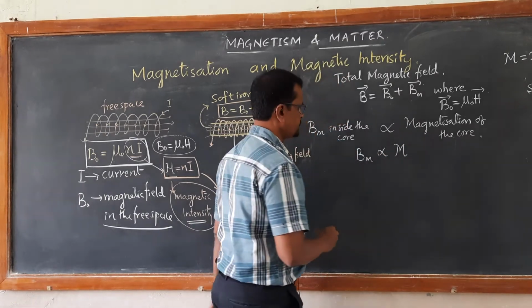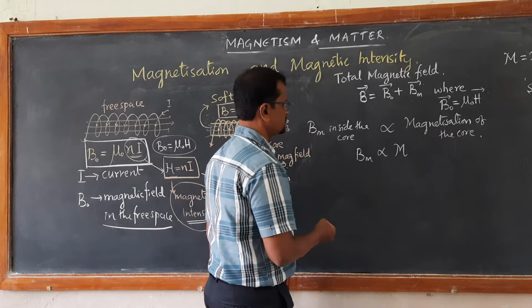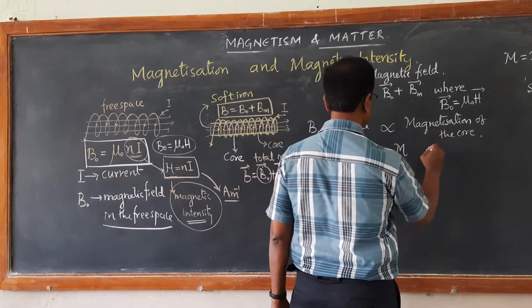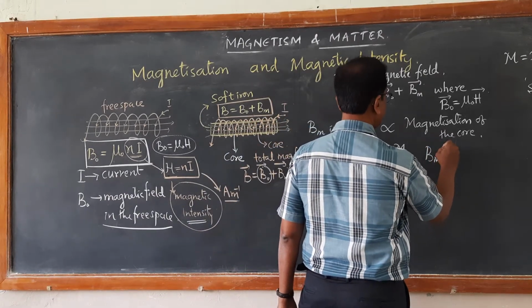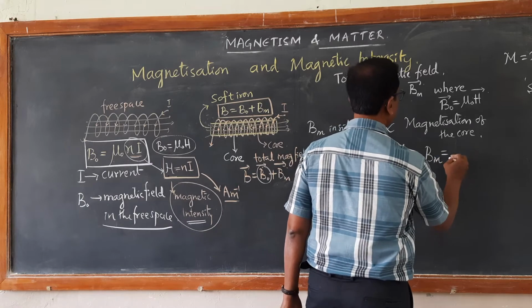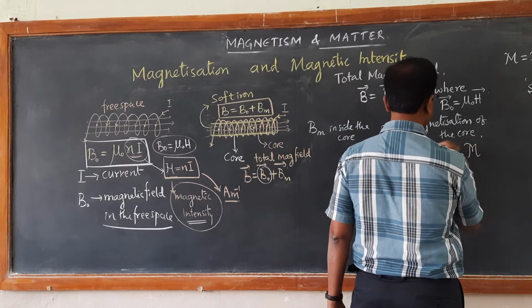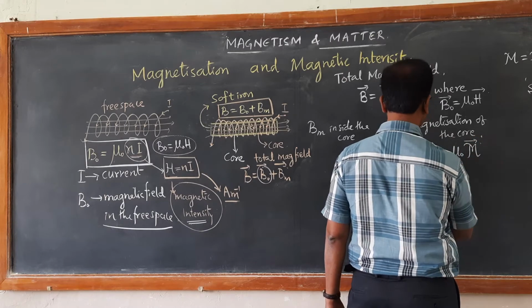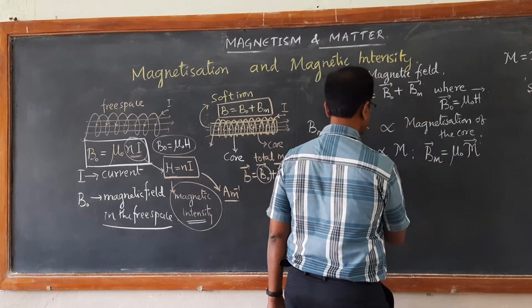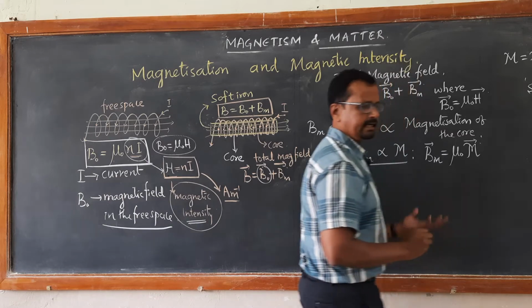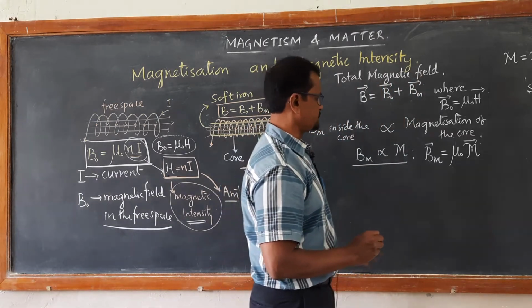So if we write in the same way, then Bm is proportional to magnetization, that is M. So if we take out this, we can write now as Bm is equal to mu naught into M, where mu naught is again permeability of free space.